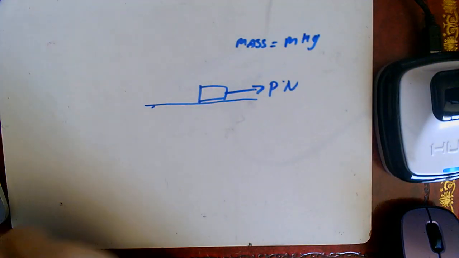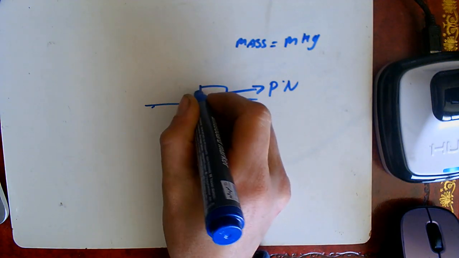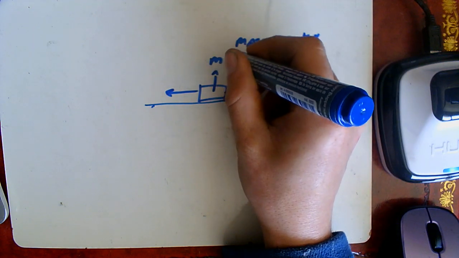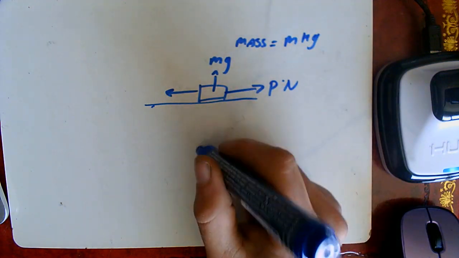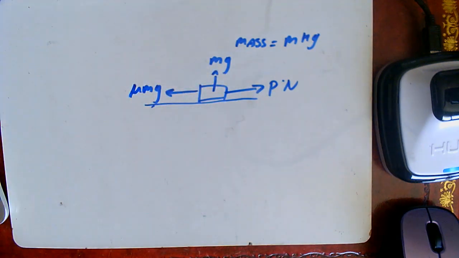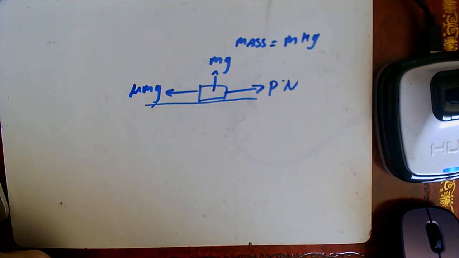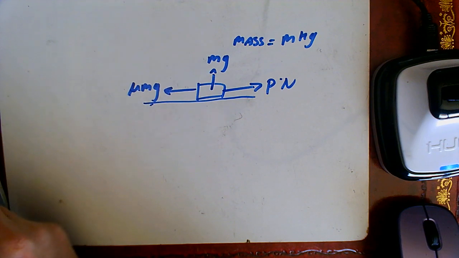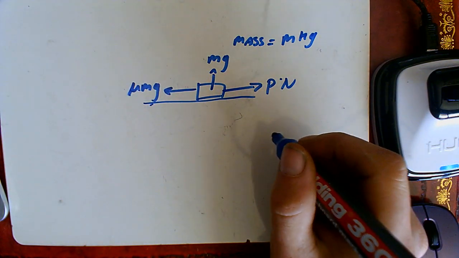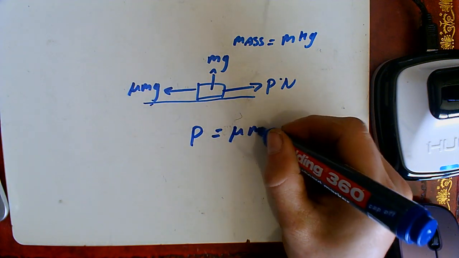Okay, well, this is going to allow me to calculate the friction. So the friction force, because it's horizontal, will just be, well, we take the reaction force, which will be mg, which is equal and opposite to the gravitational component, and so this will be mu mg. Now, if we're told that the object is static, meaning it is not accelerating, then really that means that these forces are balanced. Okay, so that means that we could have P is equal to mu mg.